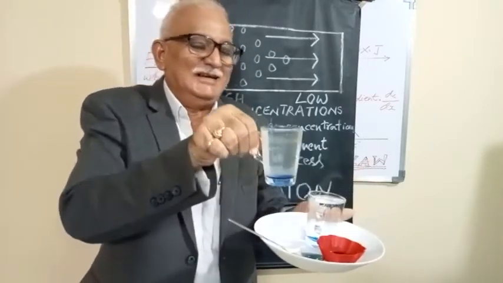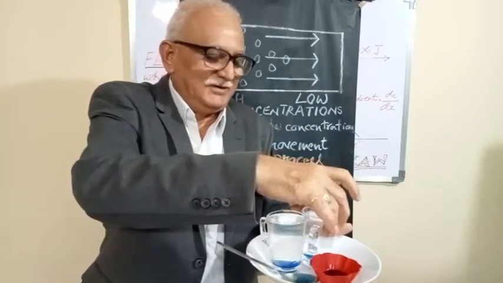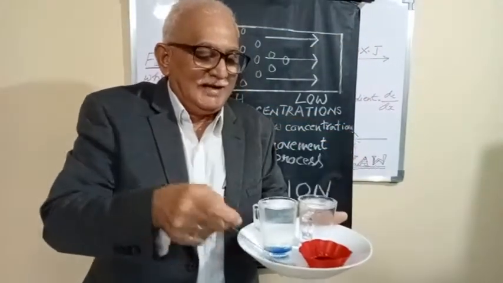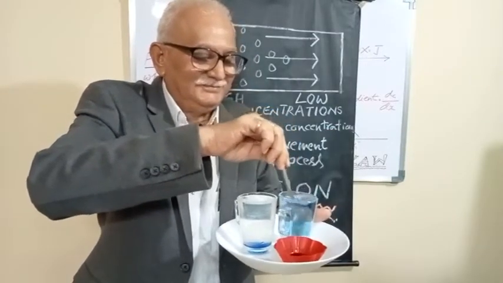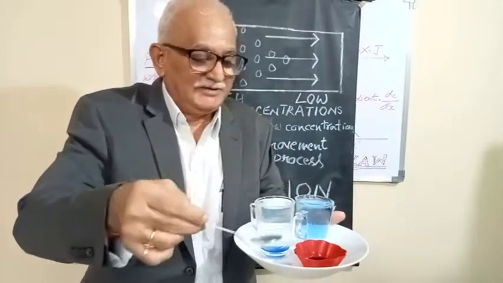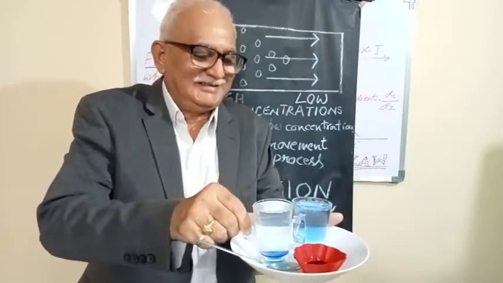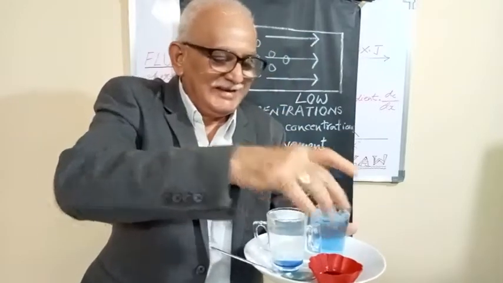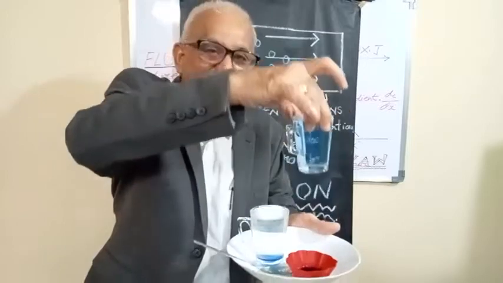This is the diffusion. However, when I stir it like this, this is the stirred one. You see the difference between these two. This is the unstirred one. This is the stirred one. Now, we call this molecular diffusion and this eddy diffusion.